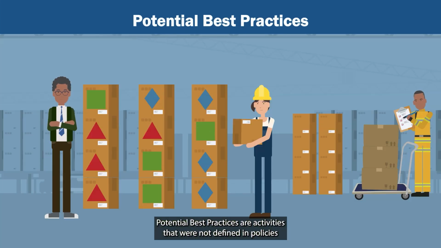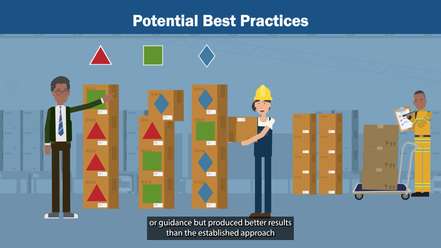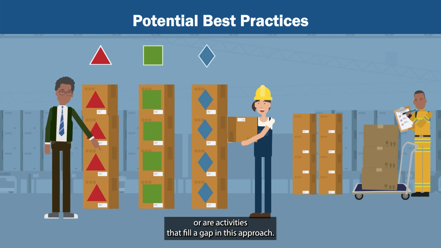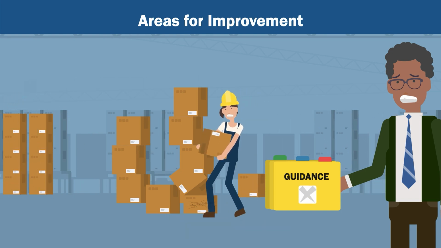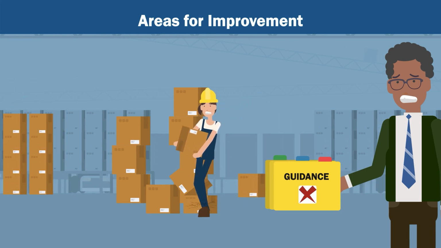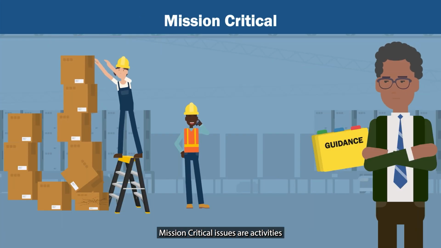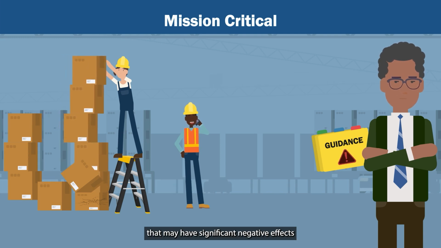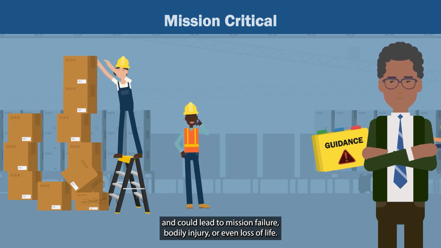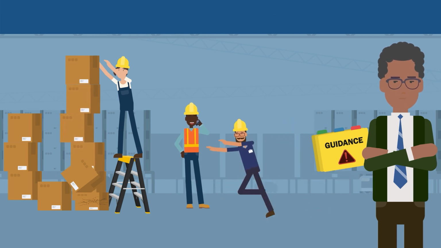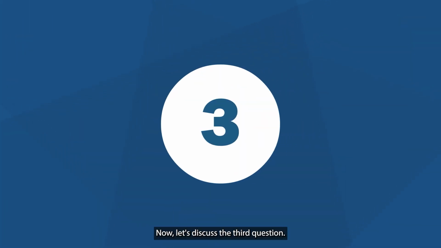Potential best practices are activities that were not defined in policies or guidance, but produced better results than the established approach, or are activities that fill a gap in this approach. Areas for improvement are activities that resulted in outcomes that did not meet expectations. Mission-critical issues are activities that may have significant negative effects and could lead to mission failure, bodily injury, or even loss of life. Now, let's discuss the third question.